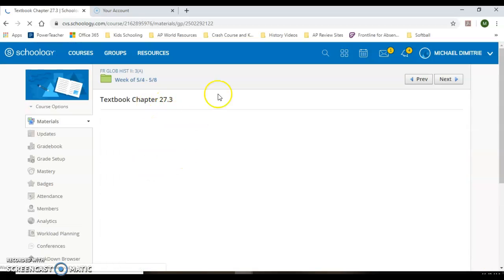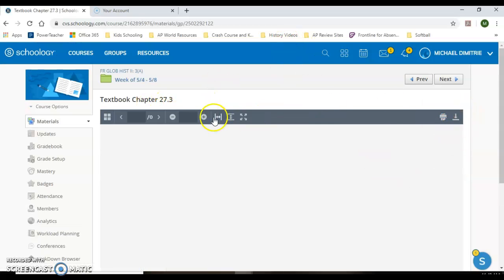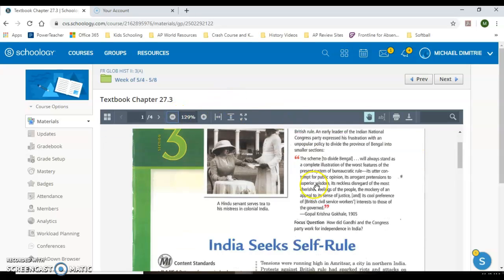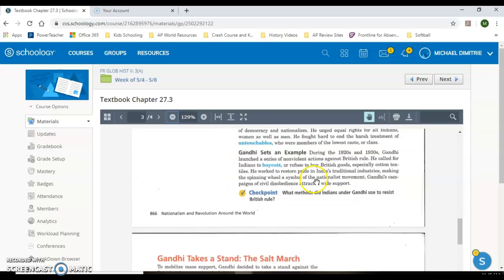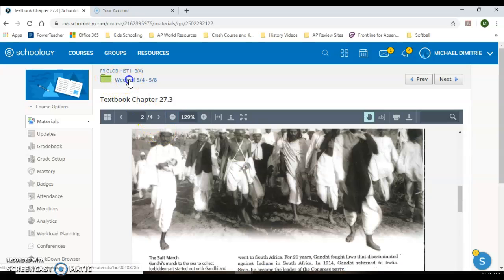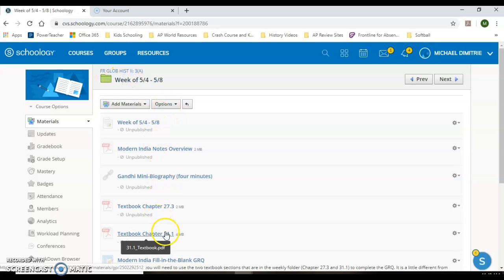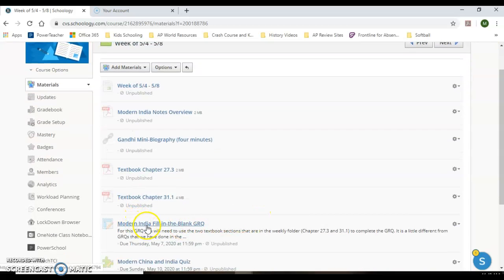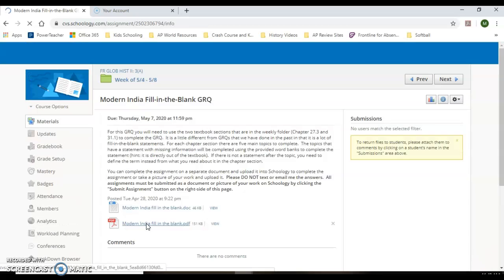So chapter 27, section 1, you'll see you actually open up the textbook itself. Once it opens up here, we'll take a look. It is the actual scanned document of the textbook, so you'll use that as well as the one on section 31.1 to complete this assignment here. It's a Modern India fill-in-the-blank GRQ.